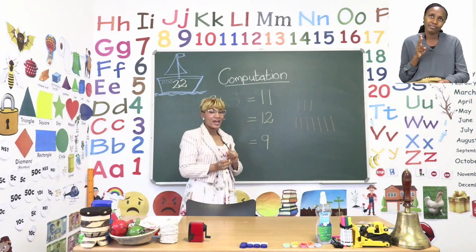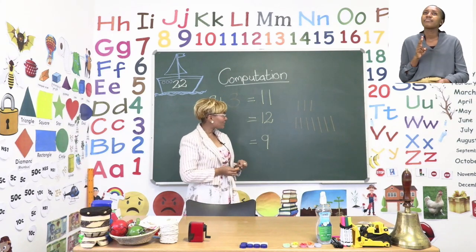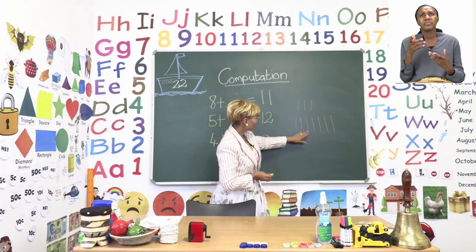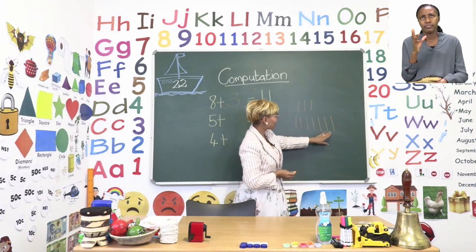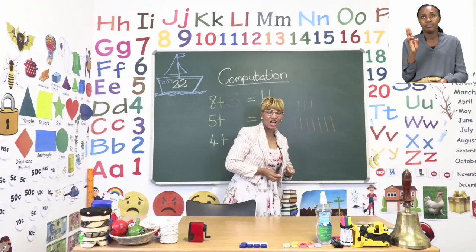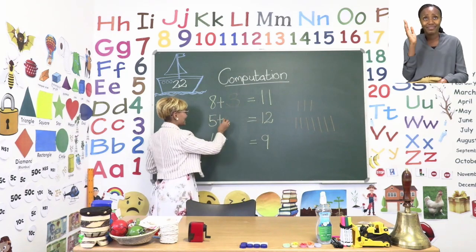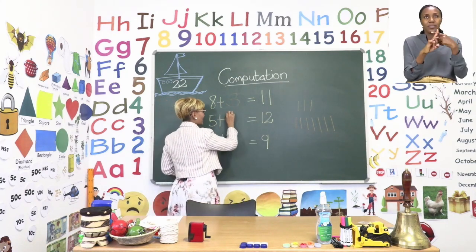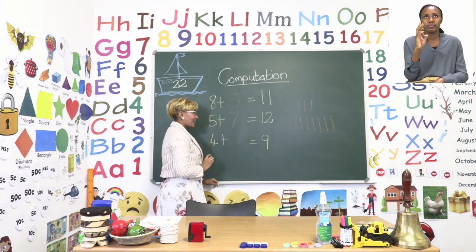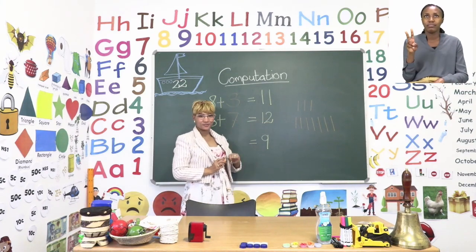There we go. Now how many little lines did we draw? 1, 2, 3, 4, 5, 6, 7. So now we say 5 plus 7 equals 12.